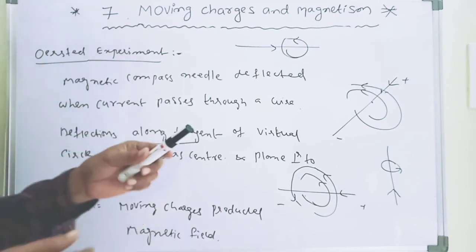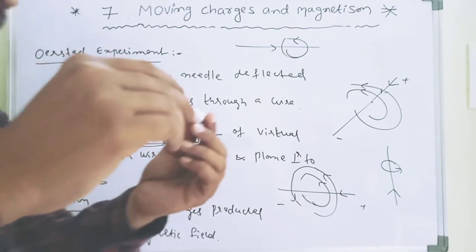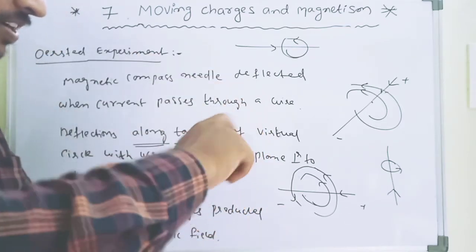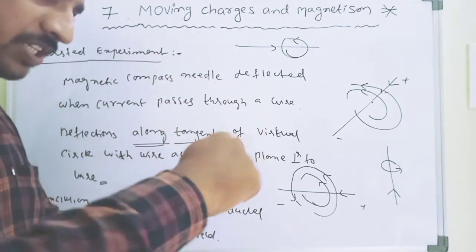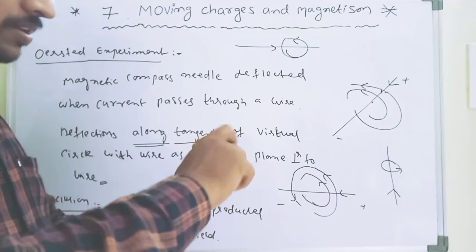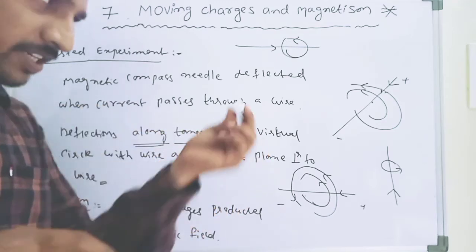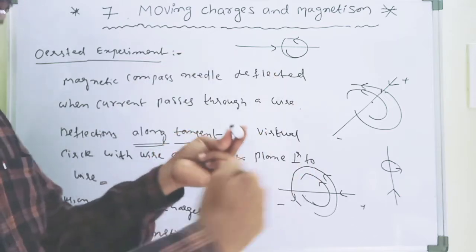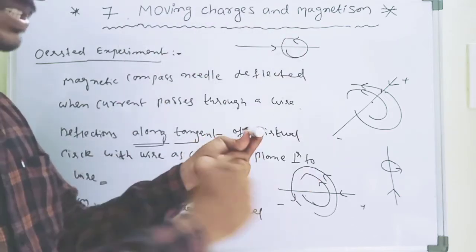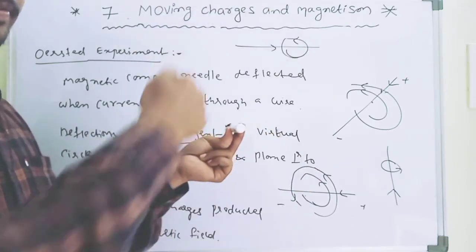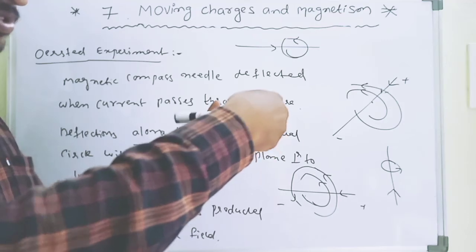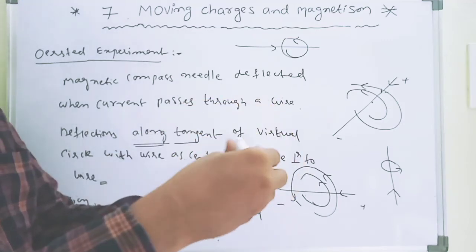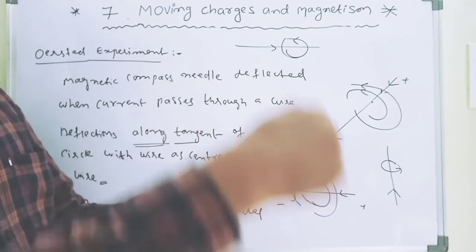Very simple. We use the corkscrew rule. For example, this is my current direction. We are tightening the screw. When we tighten the screw, the current is inside. This is the direction of the magnetic field. Okay, the current is outside. This is the direction of the magnetic field.